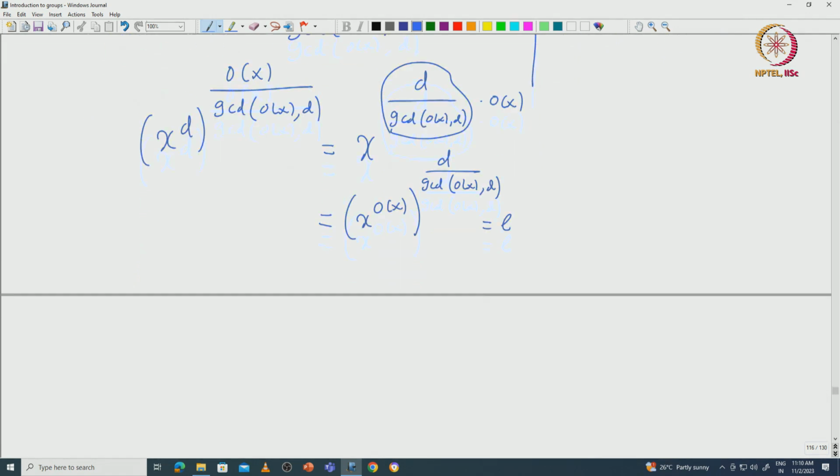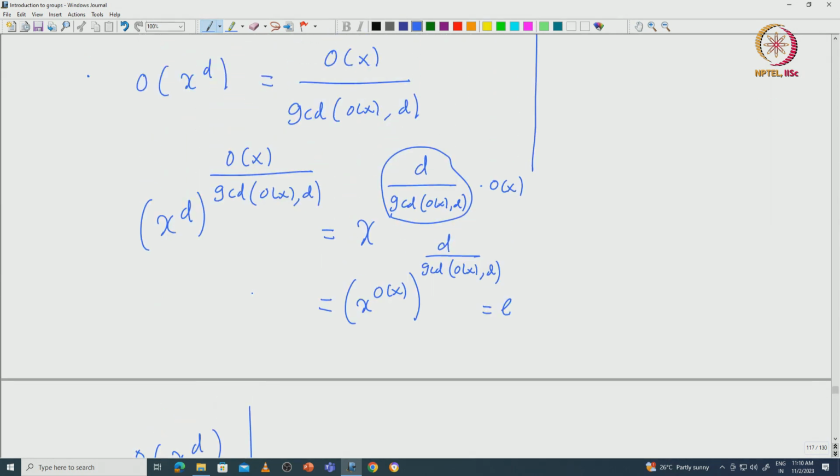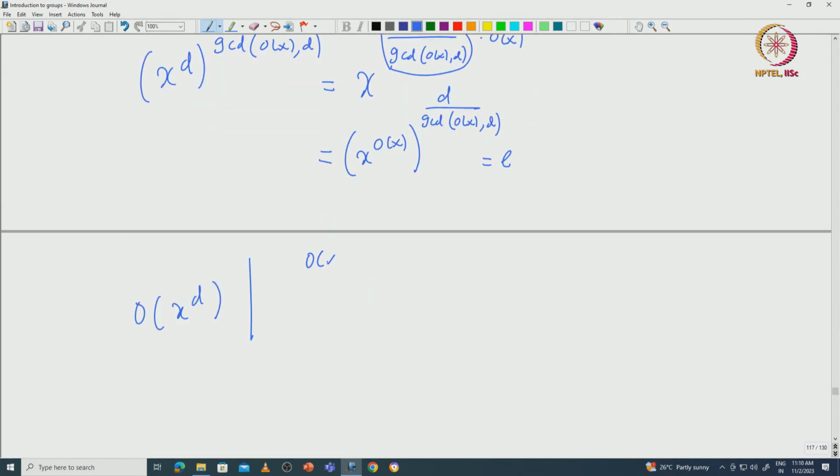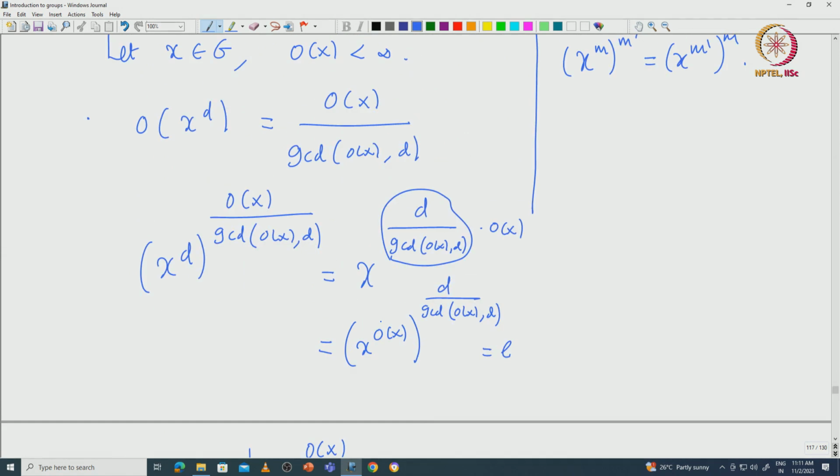Now you can see that the order of x^d definitely should divide this order of x divided by GCD of order of x and d. In particular, it is smaller than or equal to the right hand side number. Now we want to prove that this is exactly the order, that there is nothing smaller than this that divides.